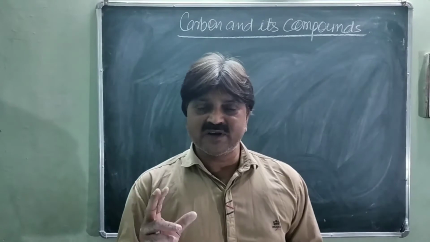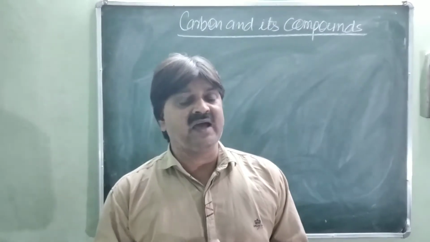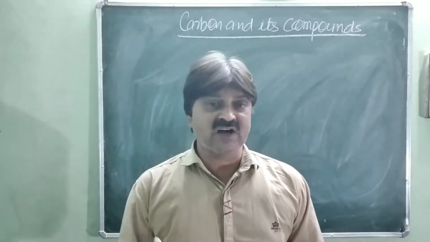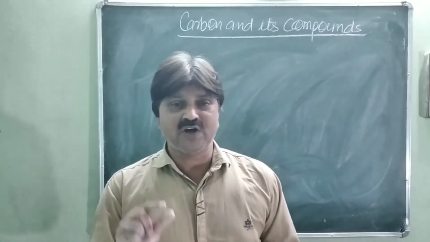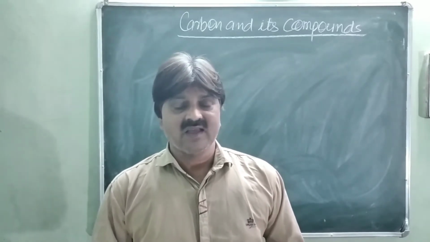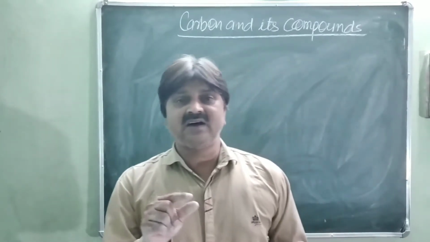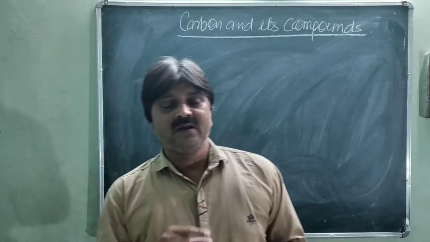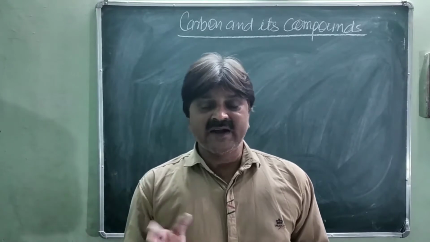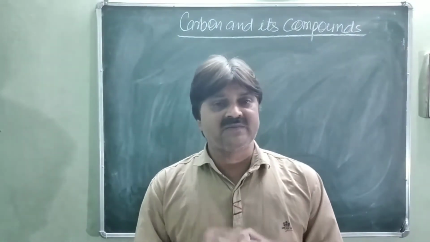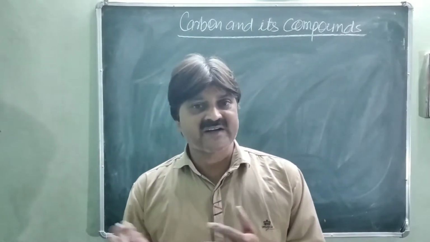So why is carbon able to form more branching structures and more covalent bond structures compared to silicon or other members of the same group? One clear reason is its small size and the presence of 4 electrons. Because of the smaller size and the 4 electrons, it can form multiple bonds with carbon, oxygen, nitrogen, etc. and with other carbon atoms, and can form branched, cyclic and chain structures. So this is called the catenation tendency.